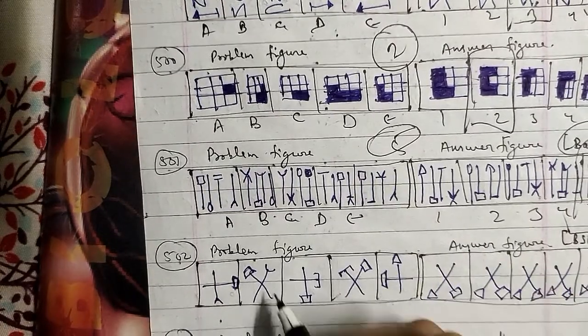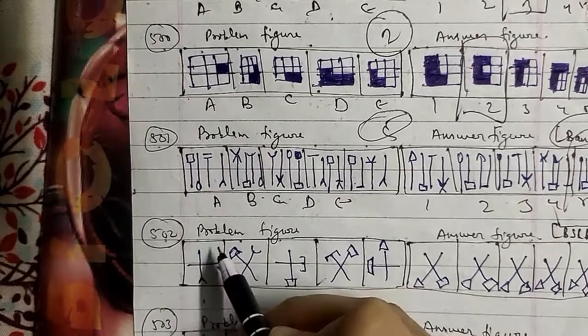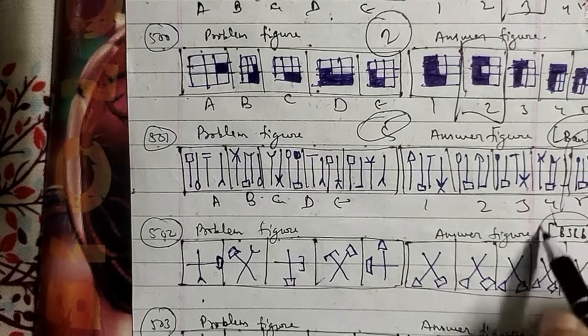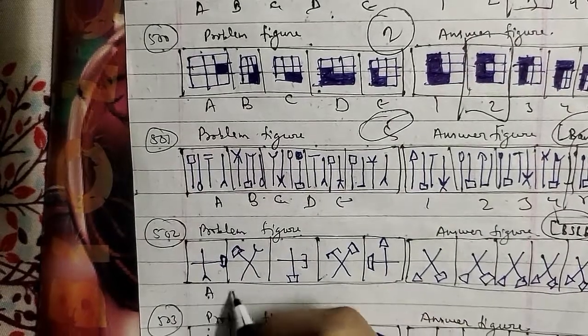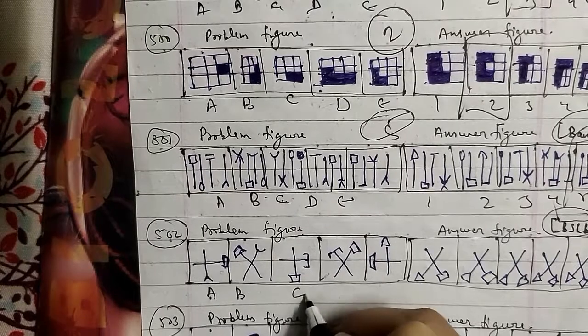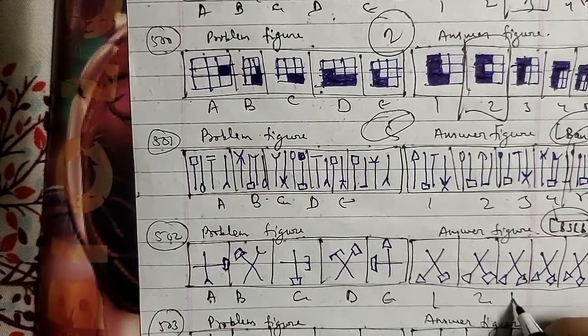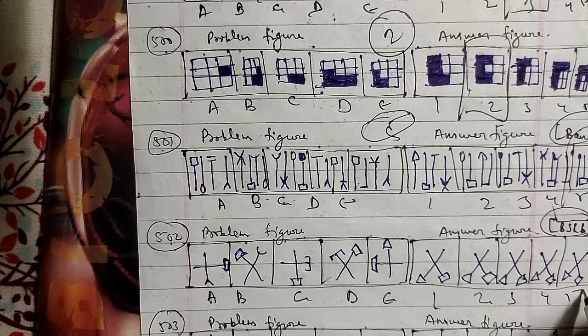Let's go ahead with another one, and that is your 512th question of the session. These were the problem figures and these were the answer figures which has been asked in the BSRB question paper. This is A, B, C, D and E. These were 1, 2, 3, 4 and 5 as well.